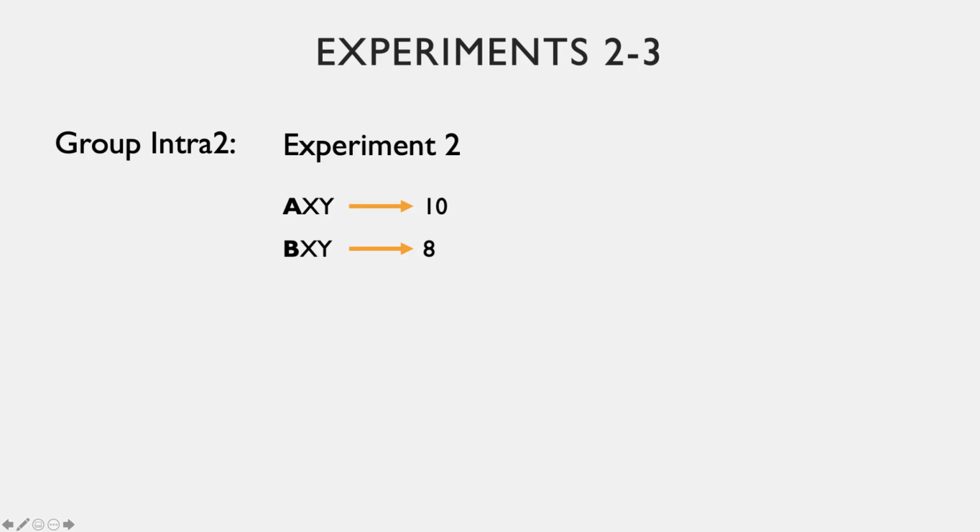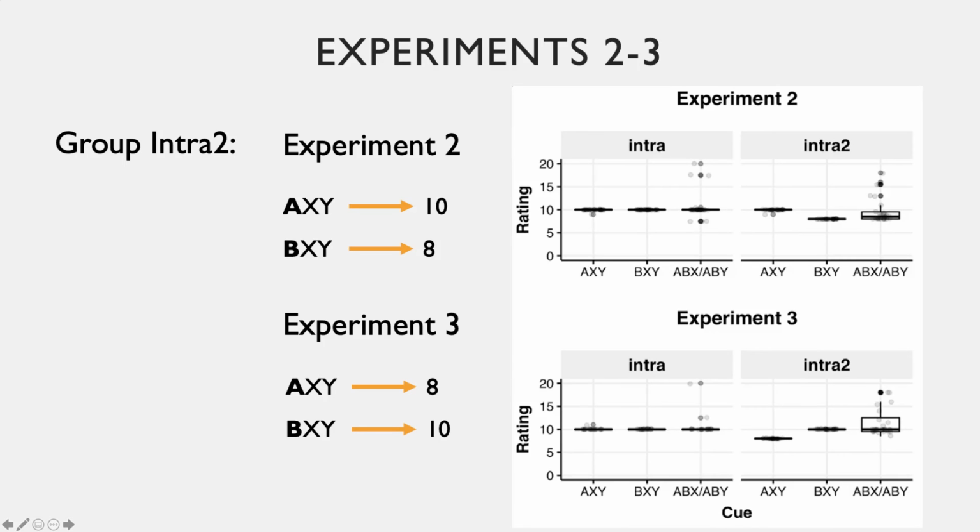To the extent that one of the 2 cues is more salient, only one of those 2 scores should be more common than the other. So in experiment 3, we reversed which of the 2 stimuli was associated with 8 and 10 points of allergy to determine to what extent the more salient cue would drive allergy scores to be mostly 8 in one experiment and mostly 10 in the other. The results showed that ratings to ABX and ABY tracked the value of only one of the components, either B in experiment 2 or A in experiment 3.